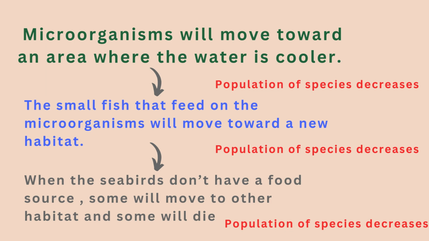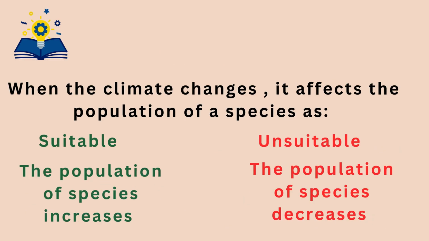So when the climate changes, as it becomes hotter or colder, this will affect the population of a species. This may be suitable, as it is good for the species, they can live in this climate, so the population of these species will increase.